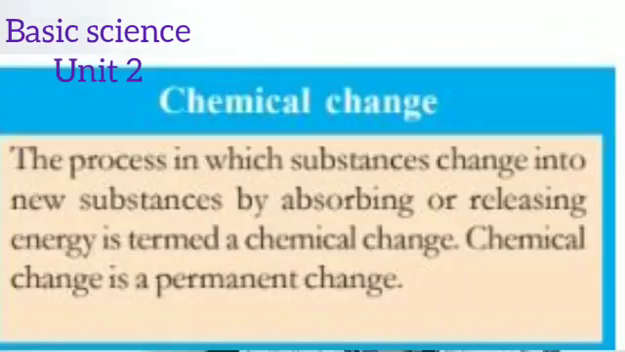So how can you define the chemical change, children? A change in which new substances are formed, by absorbing or releasing heat, is called chemical change, and it is a permanent change. We cannot get back the same product. A new substance will be formed. So is it clear? So that is about the chemical changes.